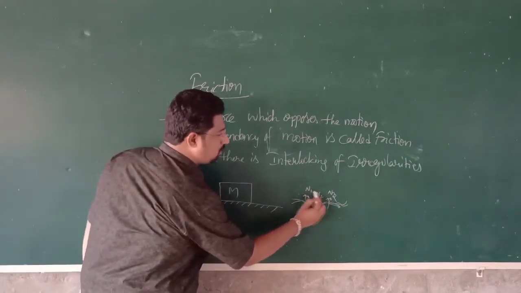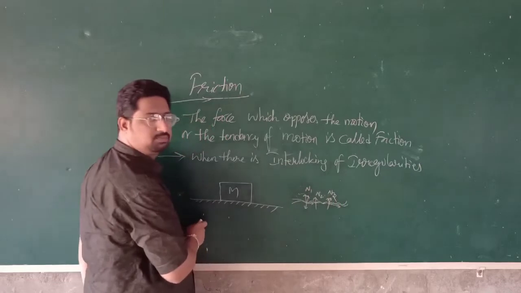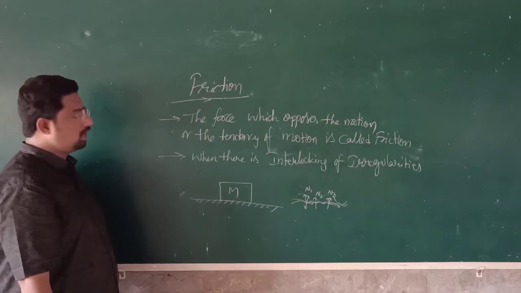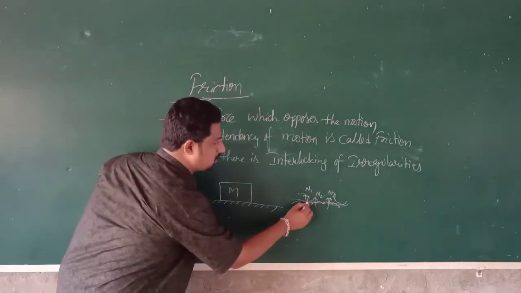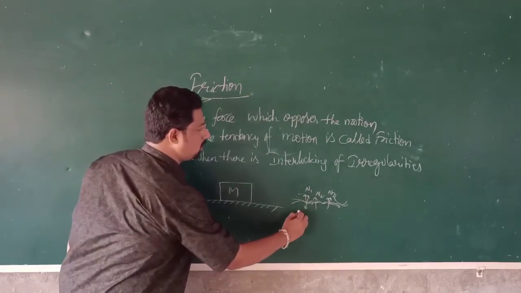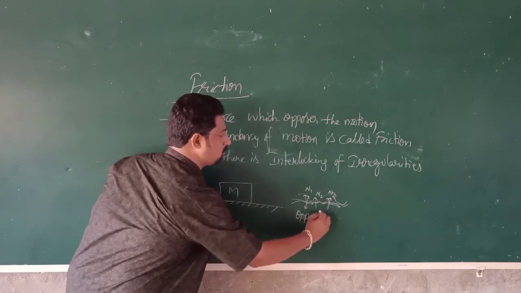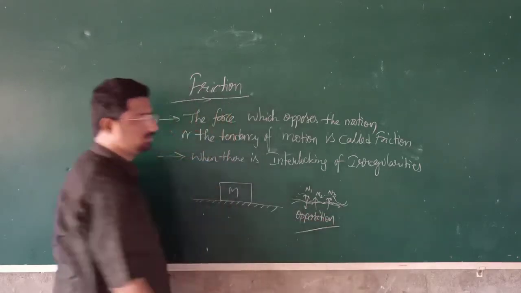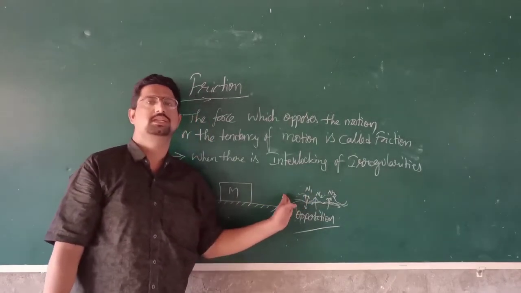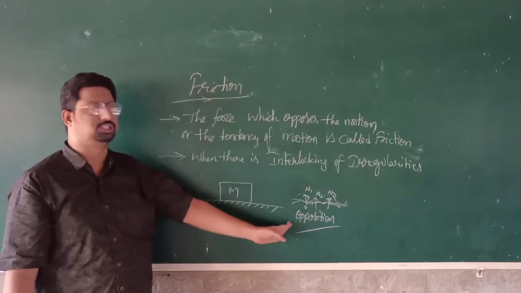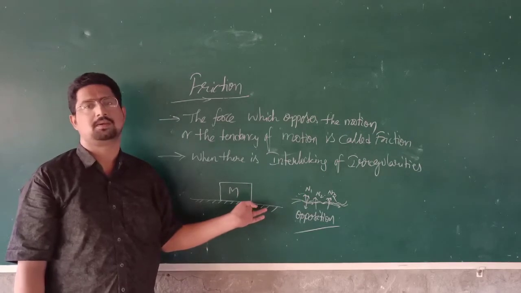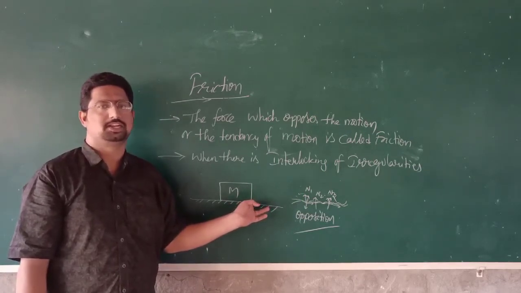The vertical components of these contact forces will balance the weight of the body, and the horizontal components are responsible for opposition of relative motion between these two surfaces. Okay, understood?